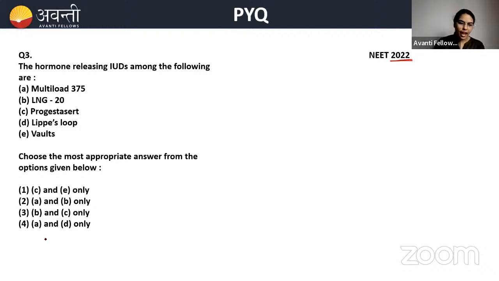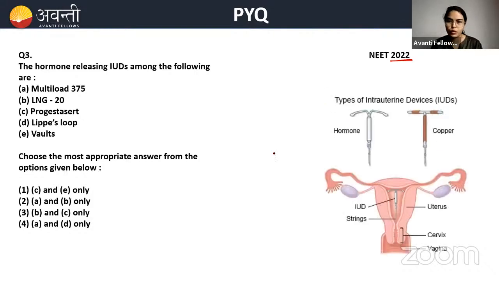I have told you the types of IUDs. There are three types already. We have studied about it. Among those three types, the third type is the hormone releasing IUD. Which are the examples? For hormone releasing IUD, LNG20 and Progestasert.